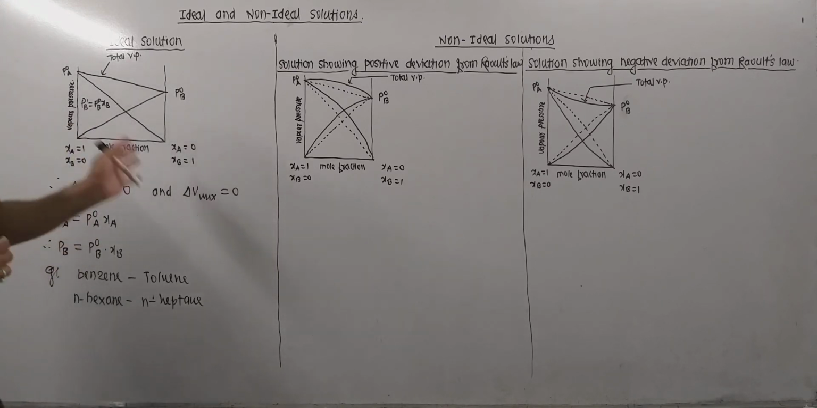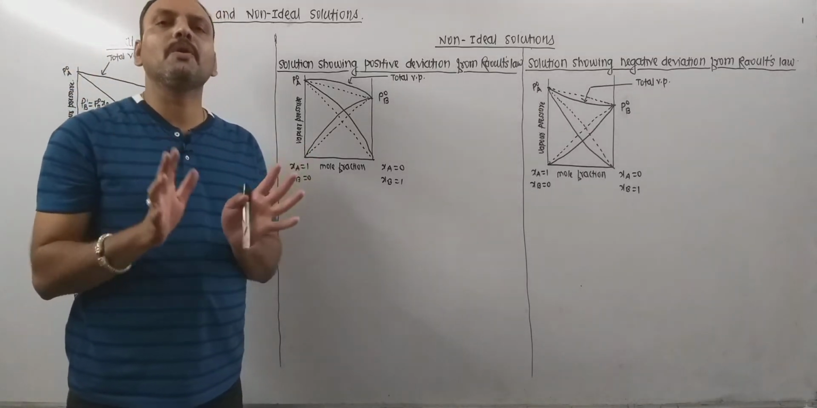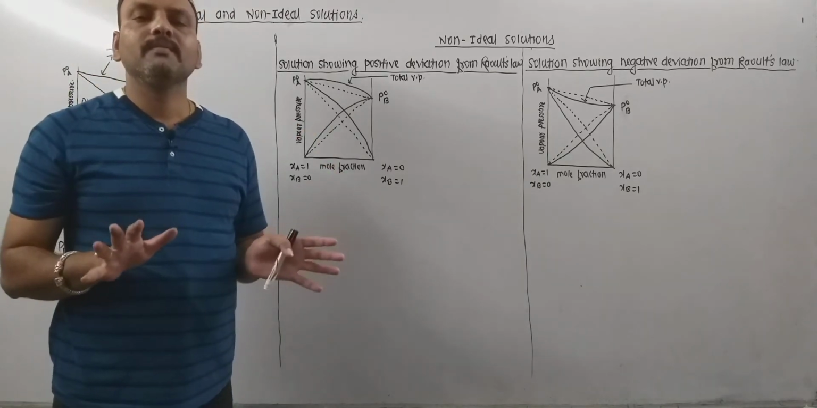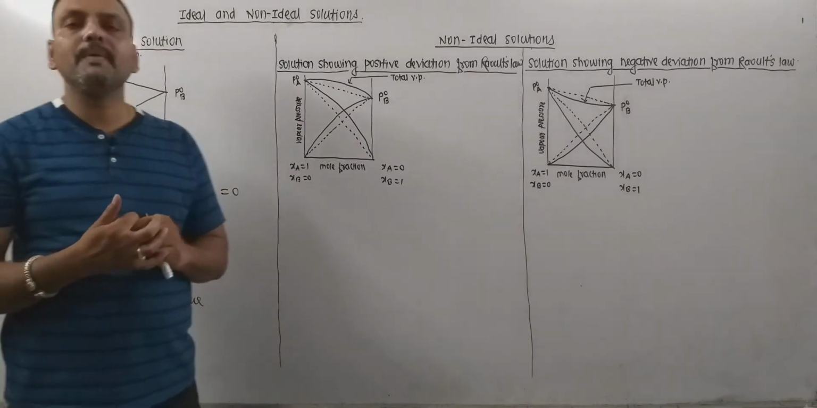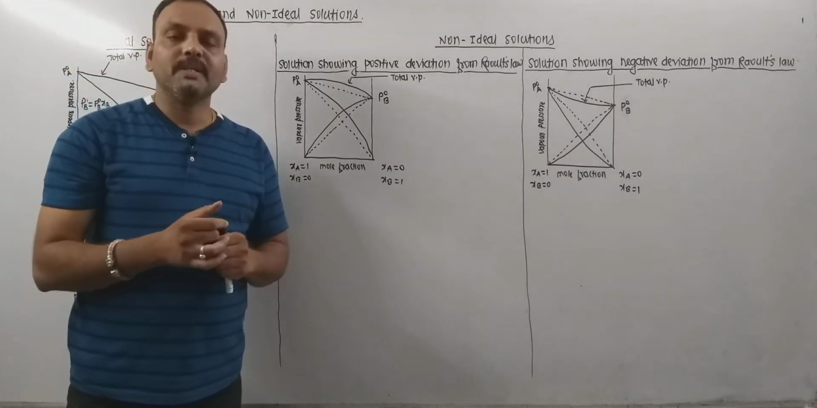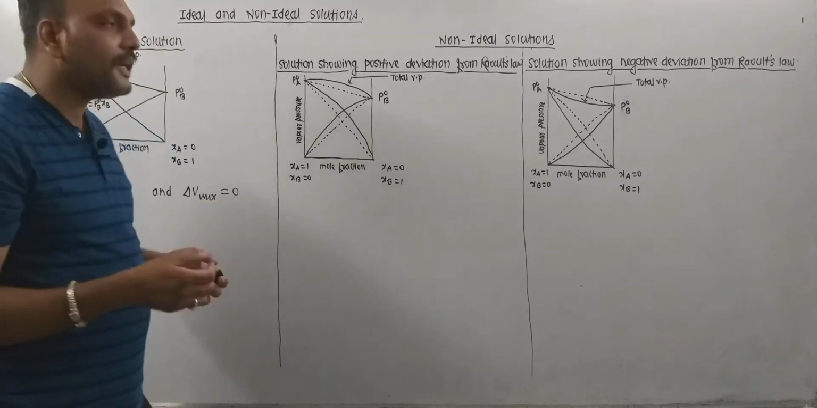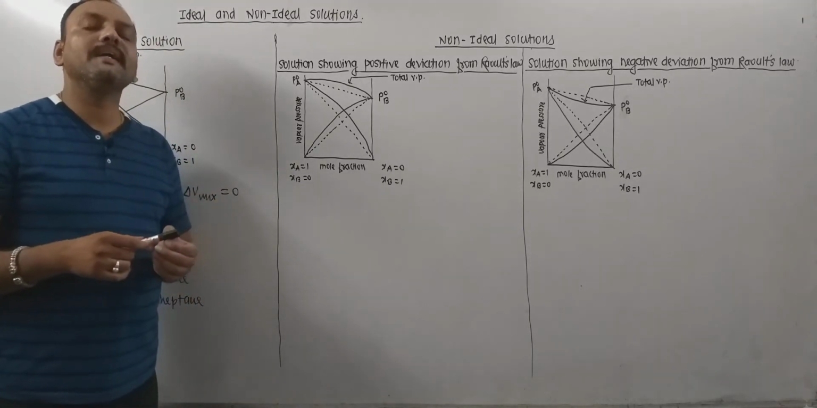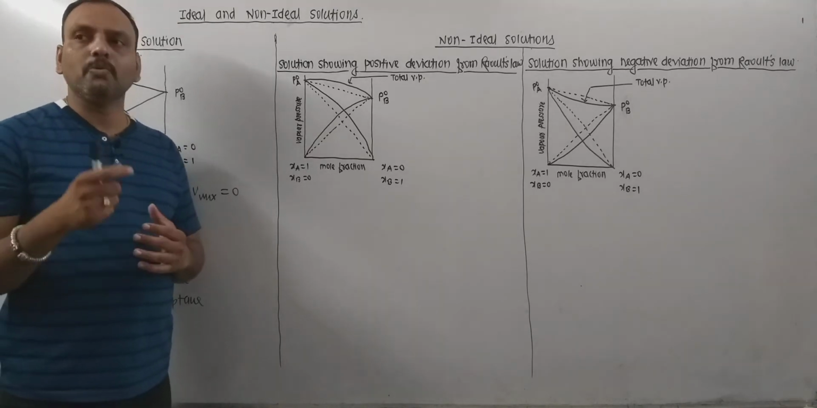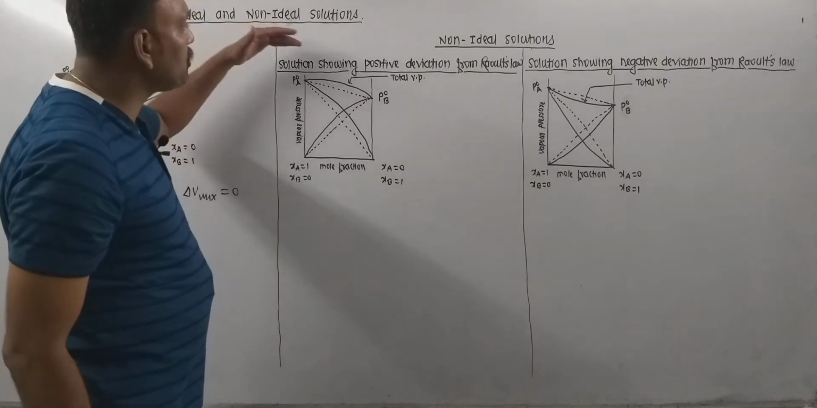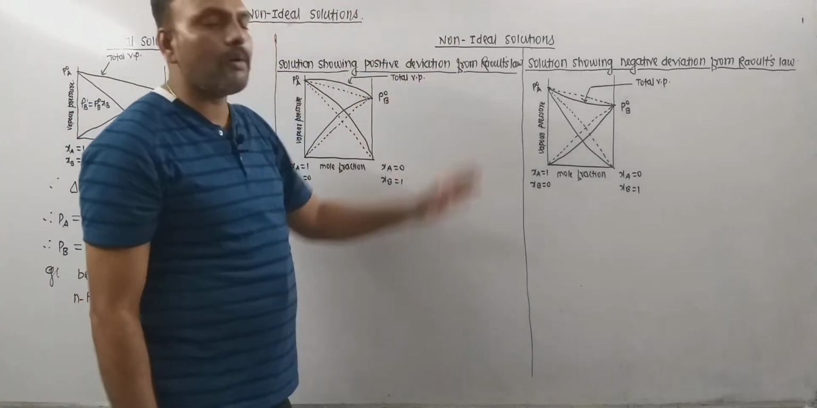On the other hand, remember, non-ideal solutions do not obey Raoult's law. So the solutions which do not obey Raoult's law are said to be non-ideal solutions. Now depending upon the behavior of the non-ideal solution we are dealing with, these solutions can be classified or categorized into two types. The very first type is the non-ideal solution showing positive deviation from Raoult's law.